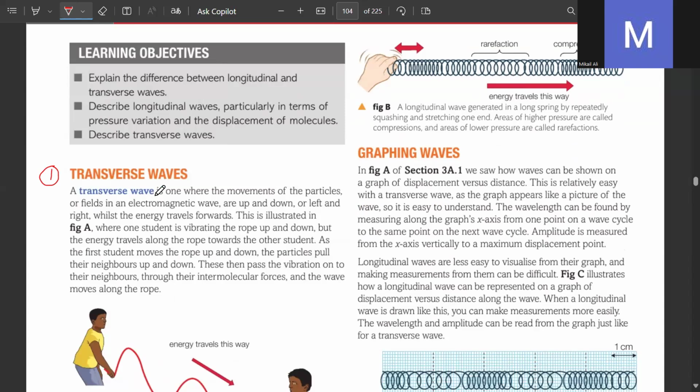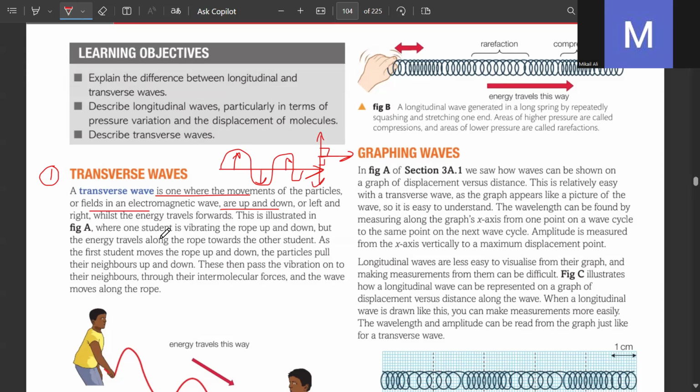Transverse wave is the one where the movement of the particles, or fields in an electromagnetic wave, are up and down. For example, if this is the motion of the wave, if this is the direction of travel, then the particles would be moving up and down. Exactly 90 degrees. If this is the wave motion, the particles are going to move up and down. Got it?